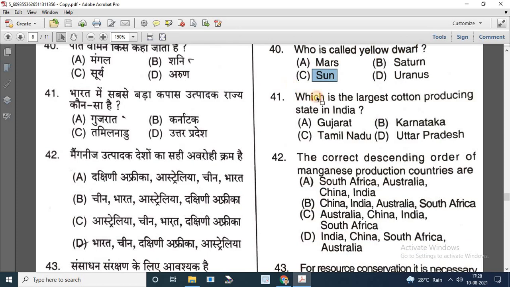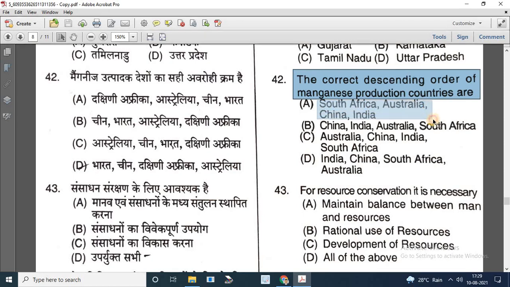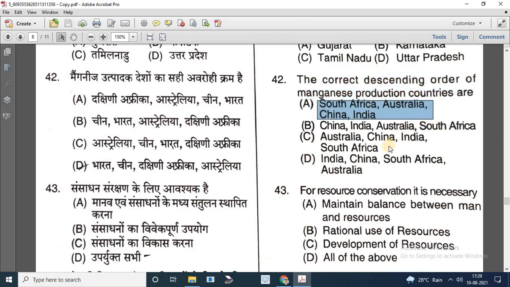Question number 41. Which is the largest cotton producing state in India? Options are Gujarat, Karnataka, Tamil Nadu, Uttar Pradesh. So the correct answer is Gujarat. Question number 42. The correct descending order of the manganese producing countries is. Options: A. South Africa, Australia, China, India. B. China, India, Australia, South Africa. C. Australia, China, India, South Africa. D. India, China, South Africa, Australia. So the correct answer is A, South Africa, Australia, China, India, according to 2019 data.